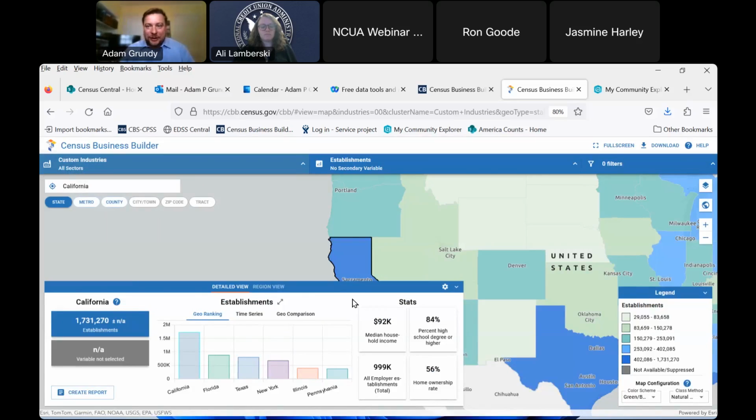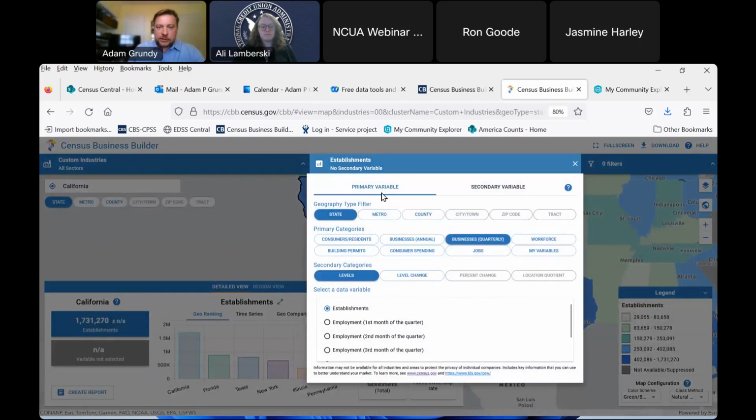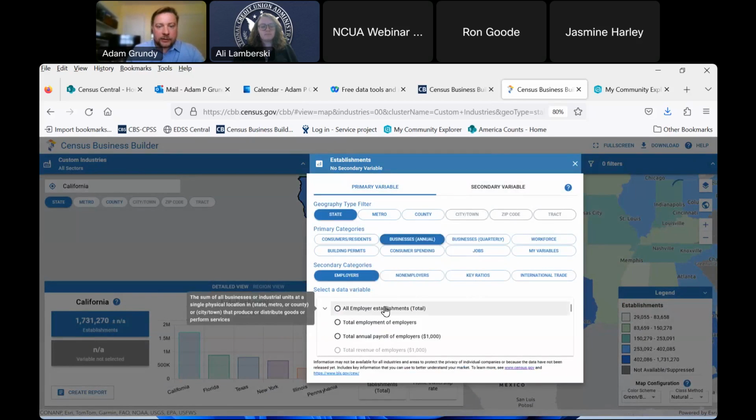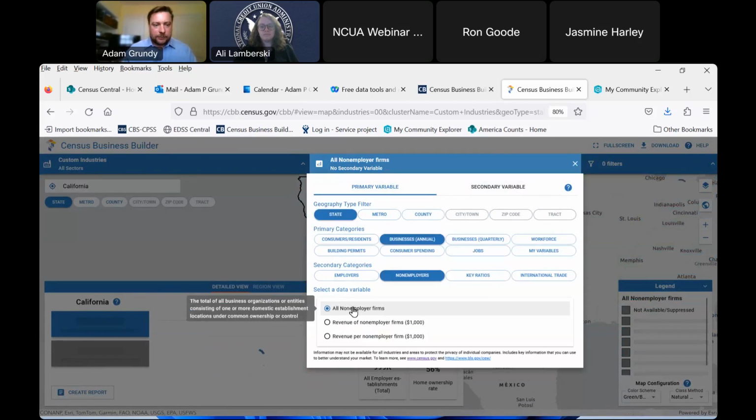If that were to populate, I would say there are a couple of different things you would want to look at while you're looking at credit unions. While I'm waiting for that to populate, I'm going to show you some examples of what you would notice on this map. First of all, I'm going to hone in on the state of California. Other things you can manipulate on the map are the number of establishments. I'm going to select either the bar on the left side or the top and go to, let's say, business annual and the number of non-employers. Since credit unions wasn't able to populate, I'm just going to use an example of non-employer firms in this example.